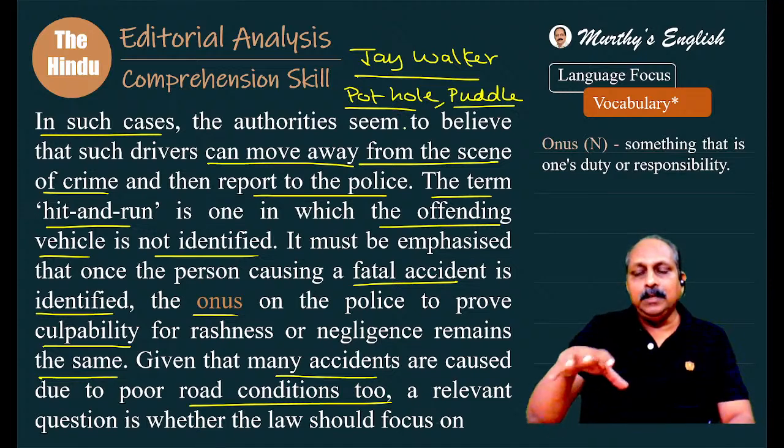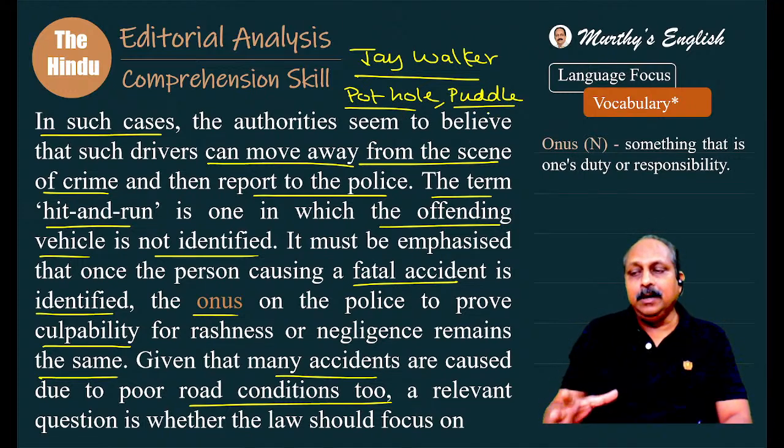A pothole means a hole in the middle of the road. During the rainy season, monsoon time, this hole becomes bigger and gets filled with water. When it has water, we call it a puddle. He may try to avoid that pothole or puddle, and then it may result in an accident. That also we have to consider.